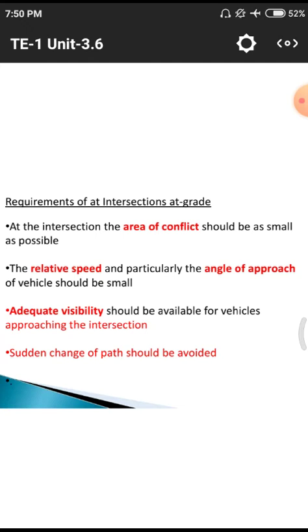Relative speed and particularly the angle of approach of vehicles should be small. That means the angle of approach of the vehicle should be small, which means we need to decrease our vehicular speed. Why? Because we use a huge amount of speed on particular roads, so at these systems we need to decrease our vehicular speed.